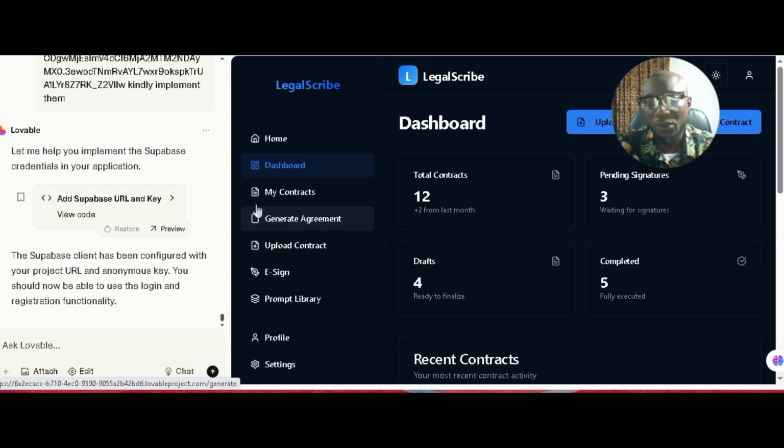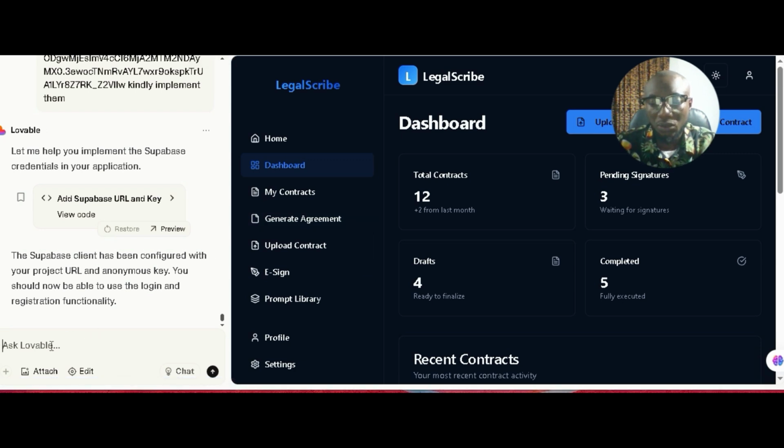So here we are going to add another page. This one is for contract generation, our agreement generation, right? So we're going to add another page, which will be the legal docs generation.